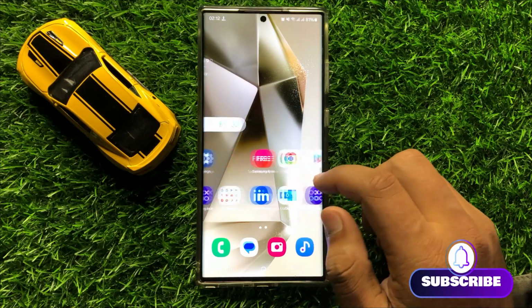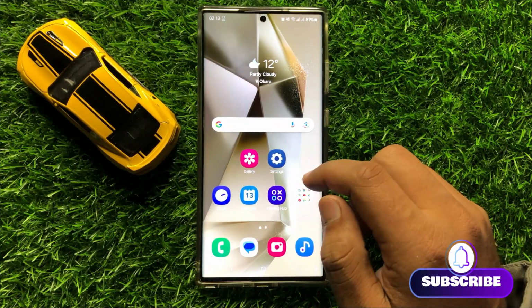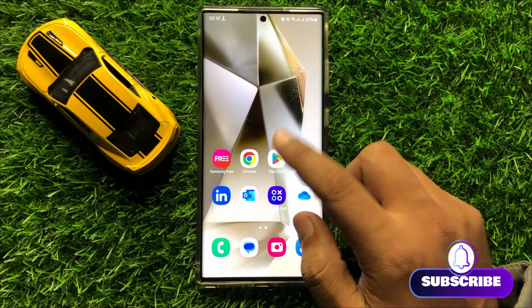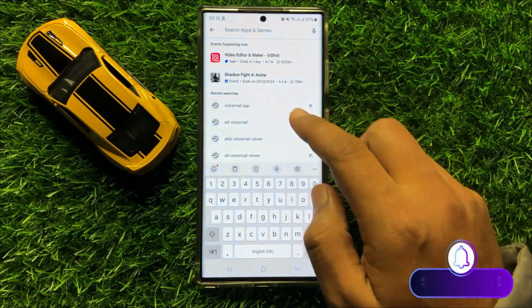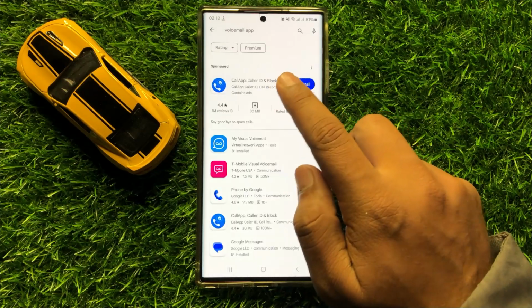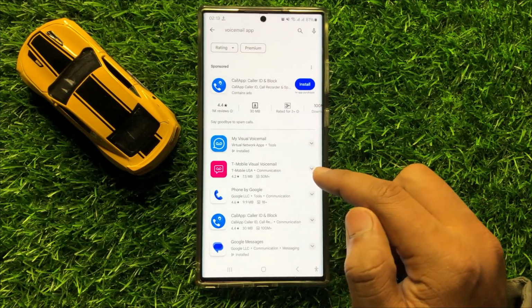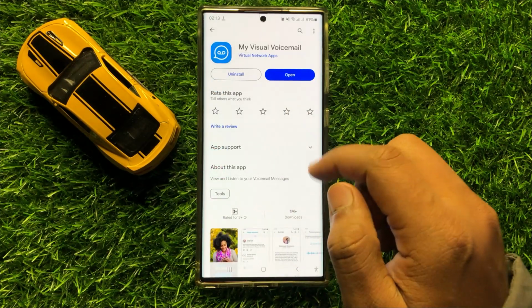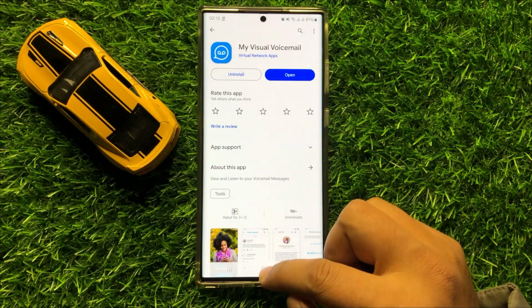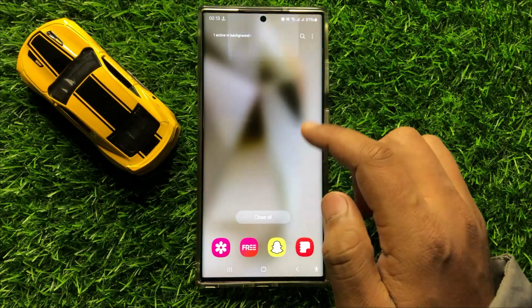So to fix this issue, first of all, install the voicemail app. Now go to Google Play Store and search voicemail app, and from here install any voicemail app and then go back to your home screen.